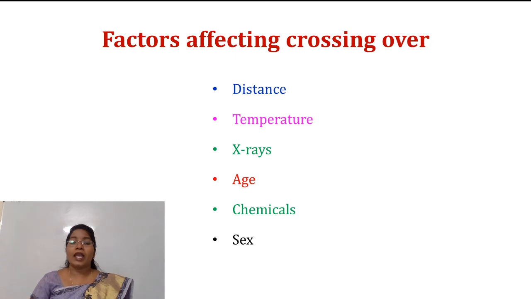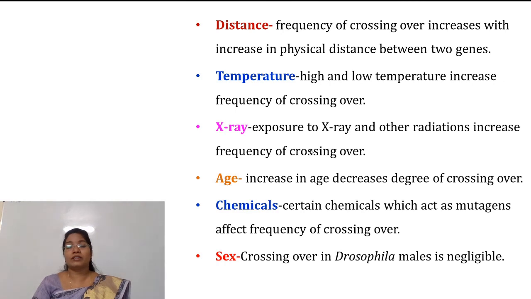Next we will see the factors affecting crossing over. There are various factors which affect crossing over, such as distance, temperature, X-rays, age, chemicals and sex. So the first factor is distance. See, the frequency of crossing over increases if the physical distance between two genes also increases.